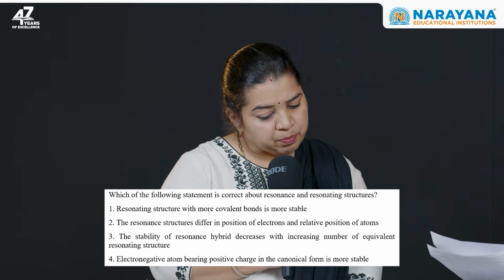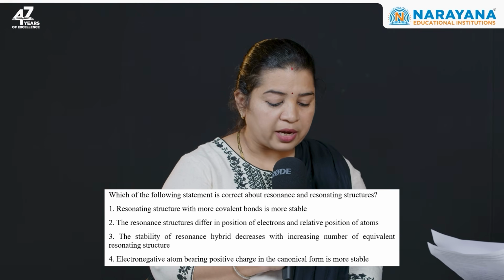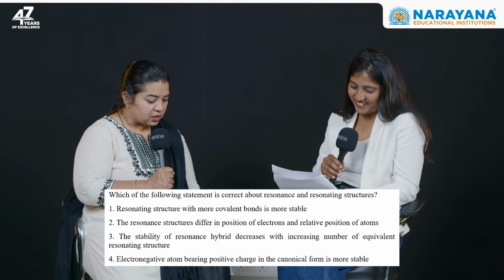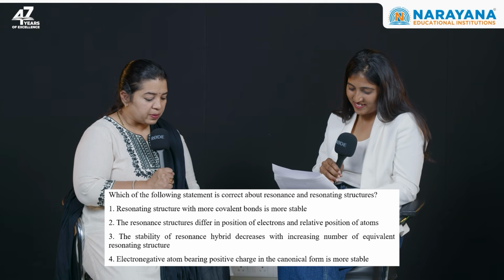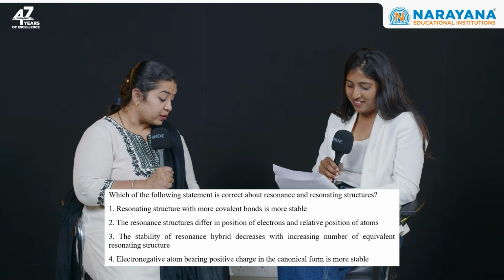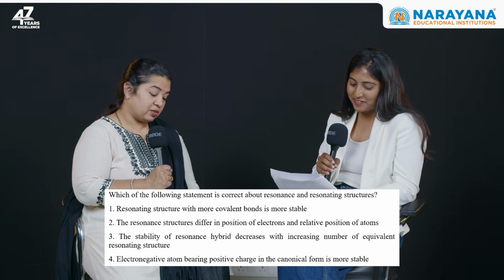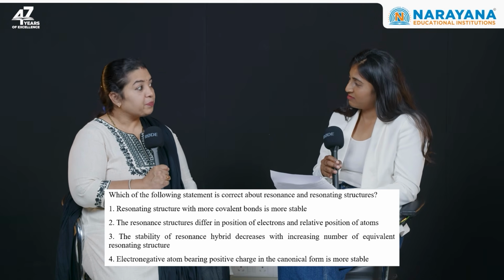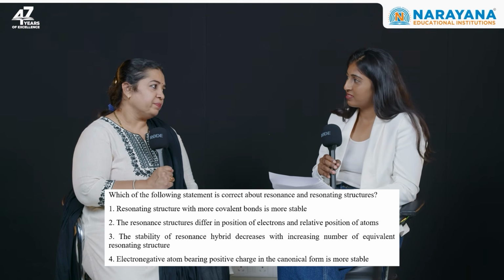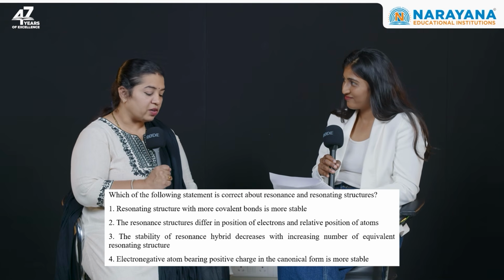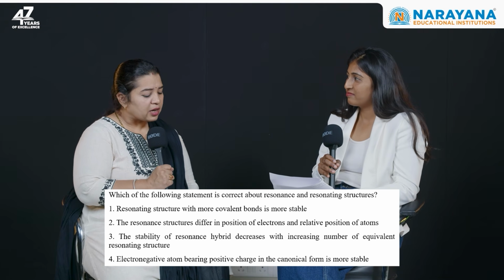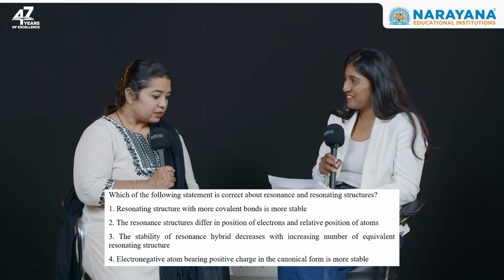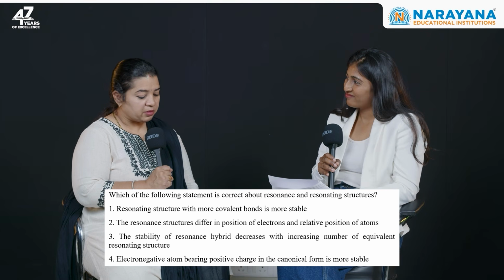Question number 17 is a basic question on the rules of how to decide the stability of resonating structures. Right. So it is quite simple, but you have to read all the four options. Without reading, you cannot eliminate. Yes, because you have to read all the four options, and however simple it is, when you read and process, you need to invest time. Correct. If you are in anxiety, if you are not giving justified time, such questions will cost you a lot, because you will immediately jump to another option and get a negative mark.